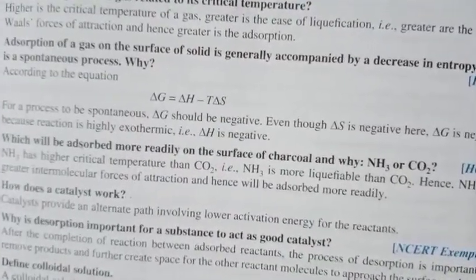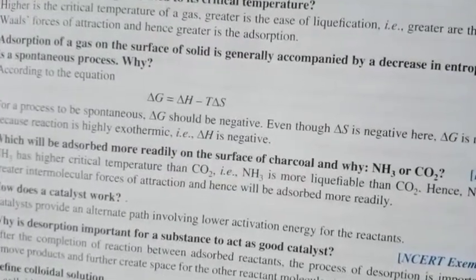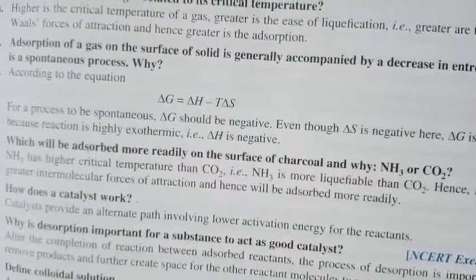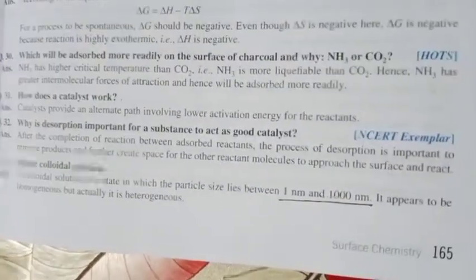Next, what is colloidal solution? Define colloidal solution. Colloidal solution is a solution in which the particle size is 1 nanometer to 1000 nanometer. Here the dispersion phase particles lie between 1 nanometer to 1000 nanometer, then it is called a colloidal solution.